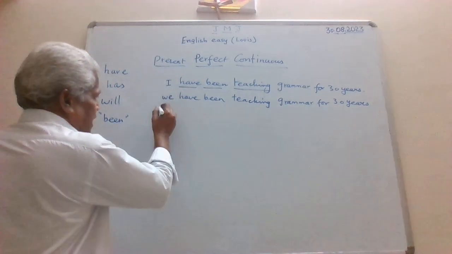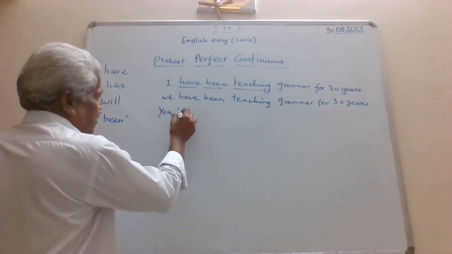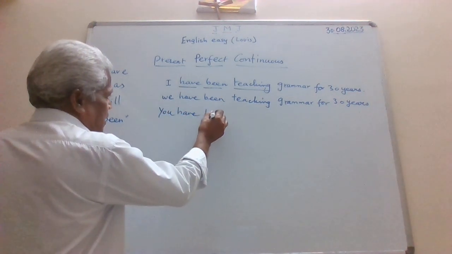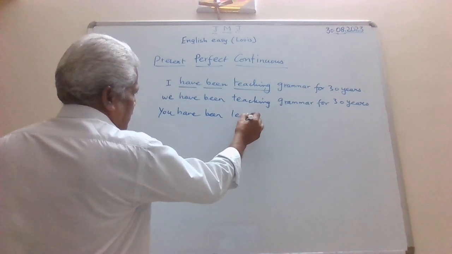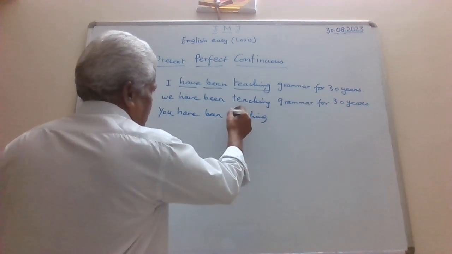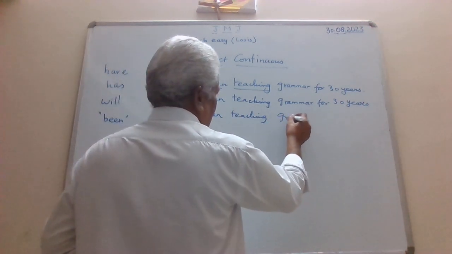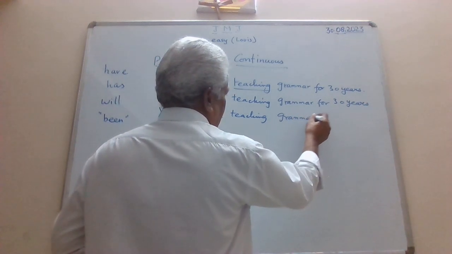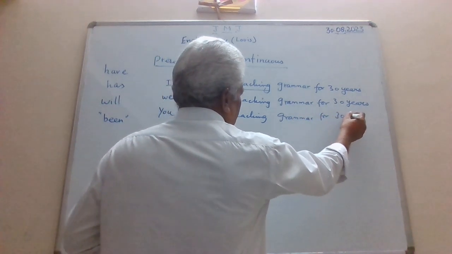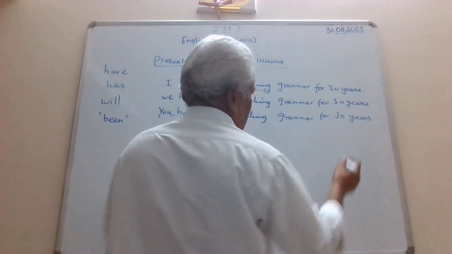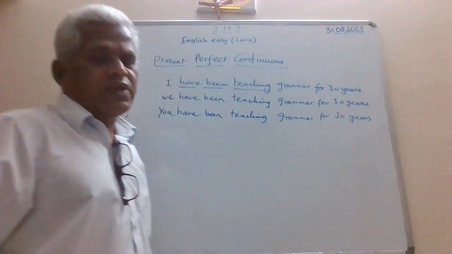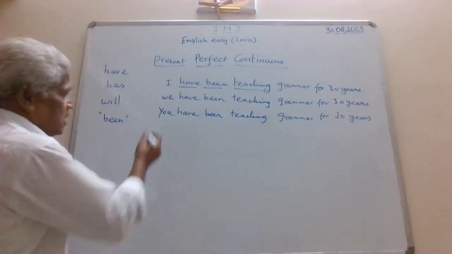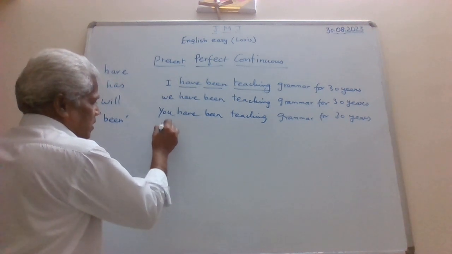Then we go for the second person. You have been teaching grammar for 30 years. You can reduce the number of years as the subject requires. Then we go for the third person singular.